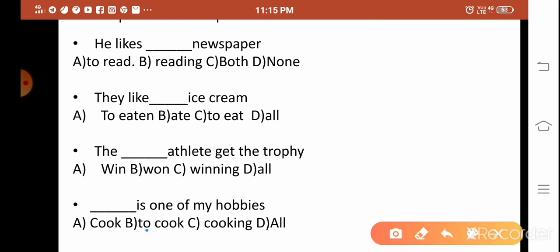Dash is one of my hobbies. The winning athlete, here it acts as an adjective, and this is a noun. Next, cooking. So it is obvious that cooking is one of my hobbies. So you can directly go for the answer. Cooking, here it acts as a noun. Cooking is vandadam. So vandadam is one of my hobbies. So it is cooking here. It is a gerund.